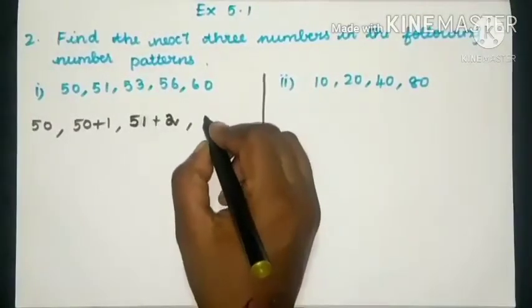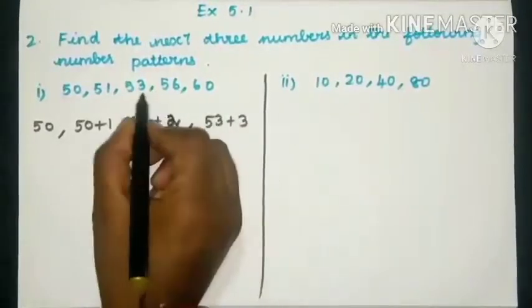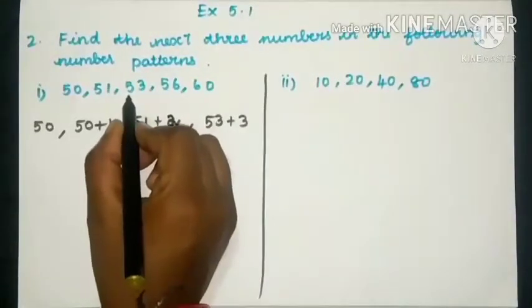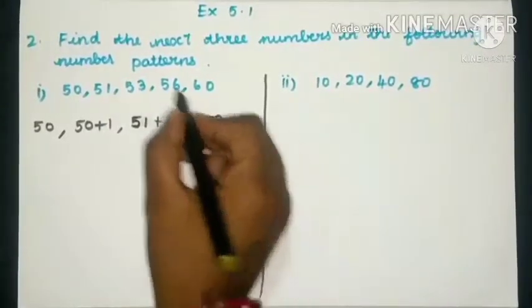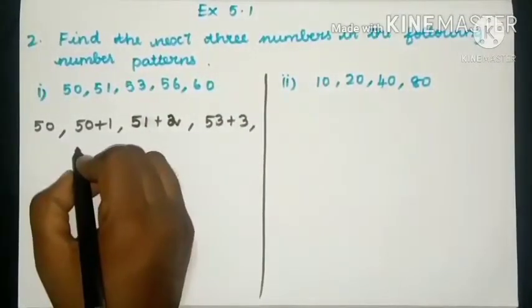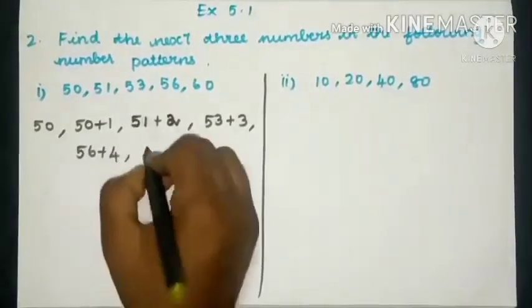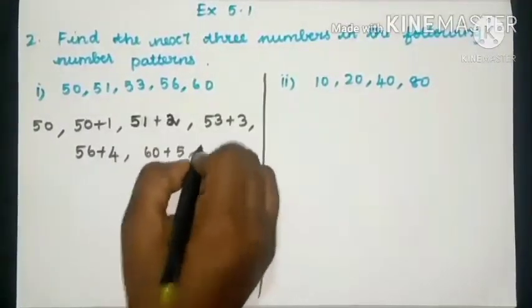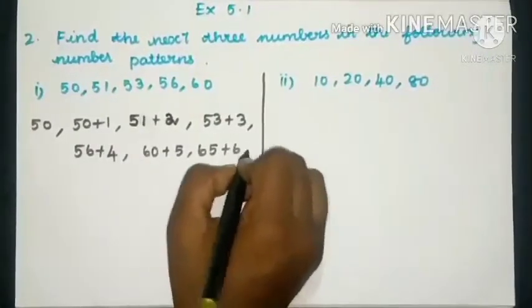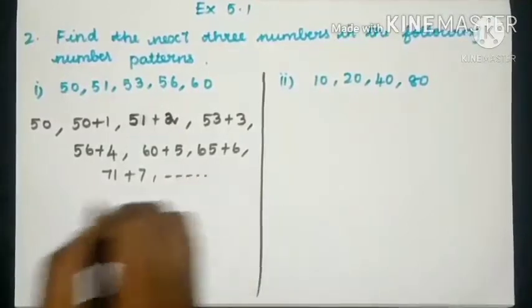And then 53 plus 3. If we add 3 plus 53, we will get the answer as 56. Again, 56 plus 4, 60 plus 5, 65 plus 6, 71 plus 7, and it goes on.